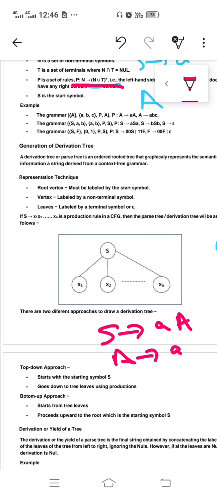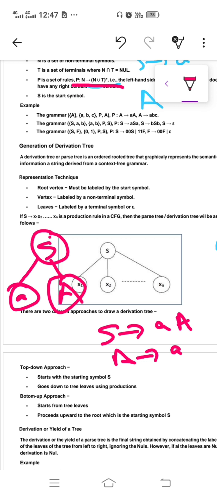If you want to construct a tree from this production, at the root node this is your S, the start production. From S we derive, at the left hand side A, at the right hand side A.